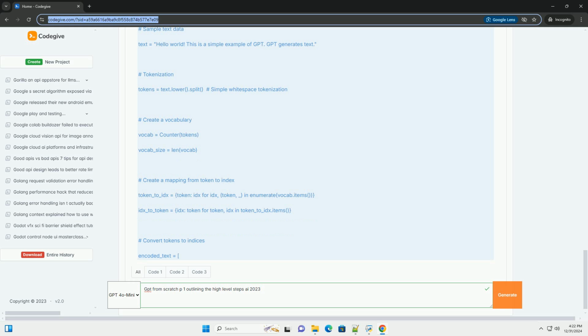Note: This tutorial is an overly simplified version of what goes into creating a production-level GPT model. In practice, models like GPT-3 are trained on massive datasets with advanced techniques and considerable computational resources.